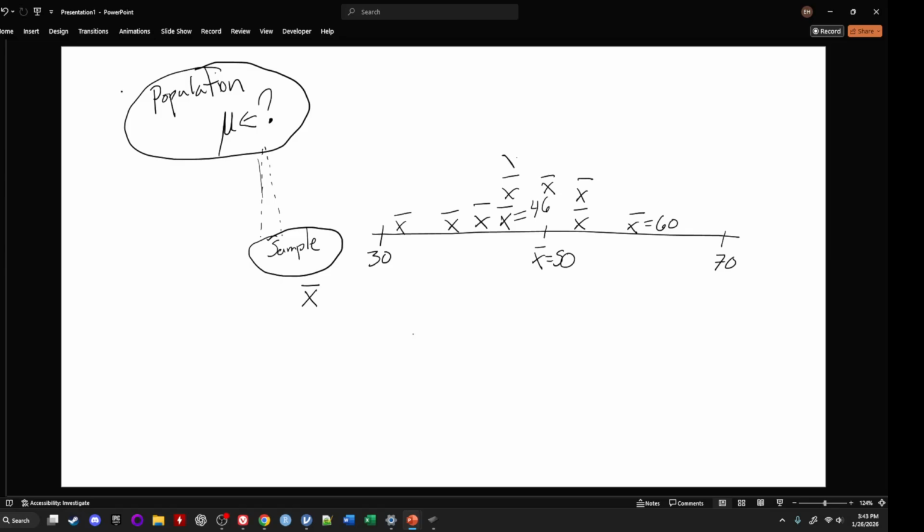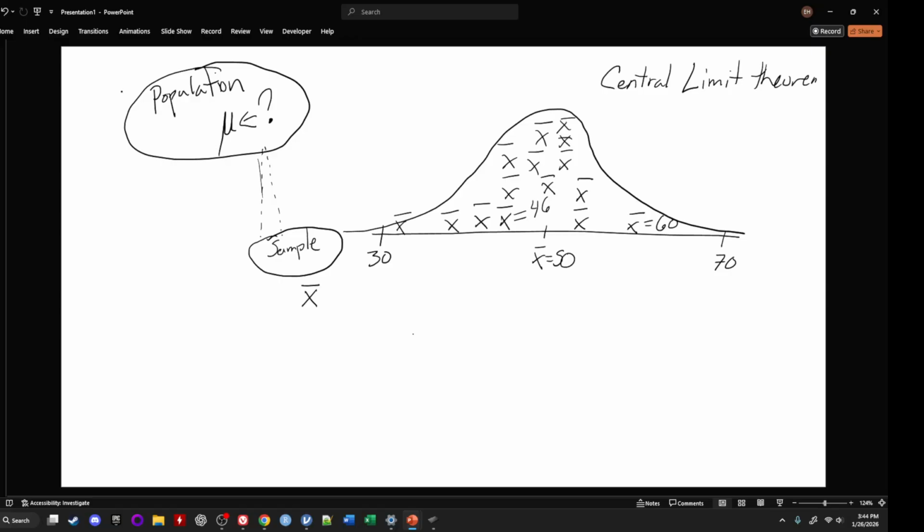And as I do this, I start realizing that, hey, my X bars are getting centered about a certain value. Now check this out. Notice how I kept drawing this, and what does it look like that I'm drawing? I'm drawing basically a normal distribution, and this is central to what's called the central limit theorem. Let me put this up. It says that the distribution of X bar will be approximately normal